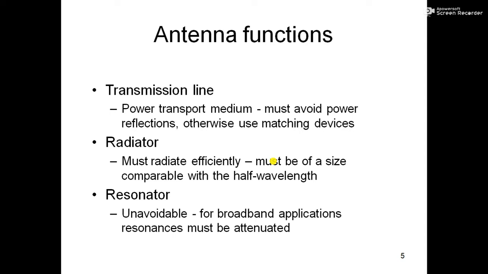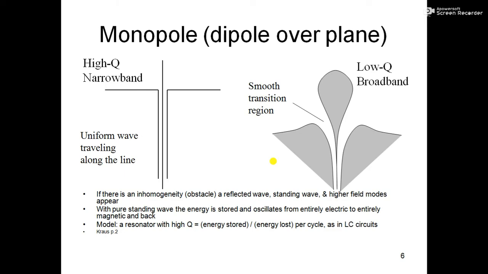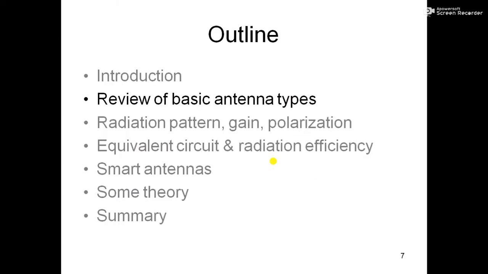The antenna receives multiple frequencies. You cannot design an antenna that only receives one frequency. It will receive multiple frequencies, but our circuit should get only that particular frequency in which we are interested, or which is useful for us. So for that there is something called resonators, and the resonator will make sure that out of the large band received by the antenna, only some specific band goes to the circuit.